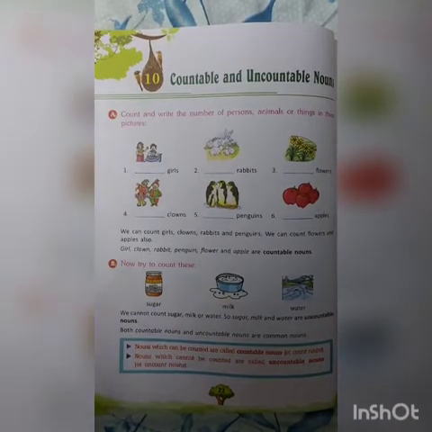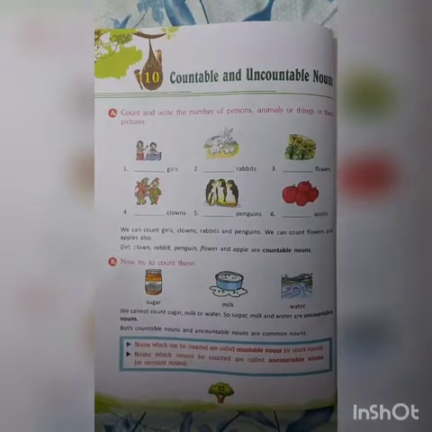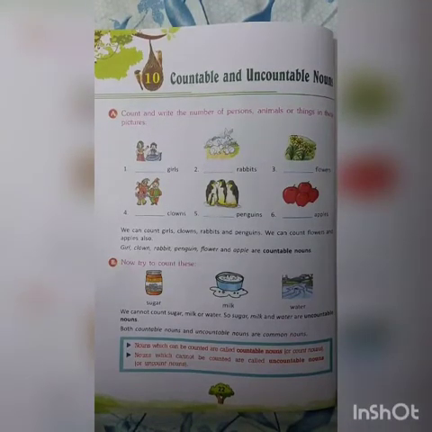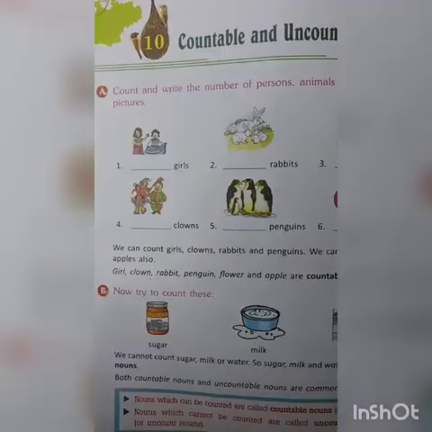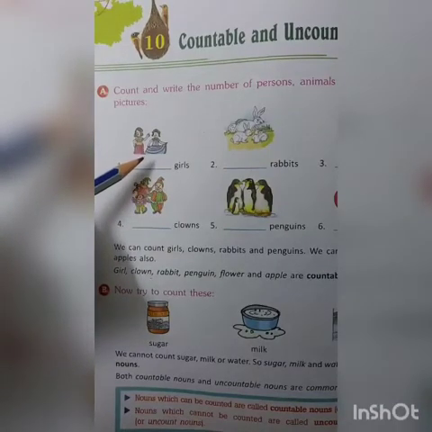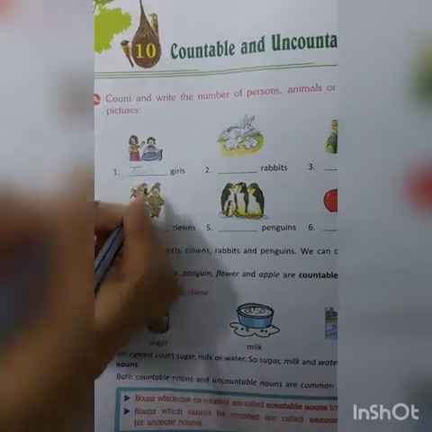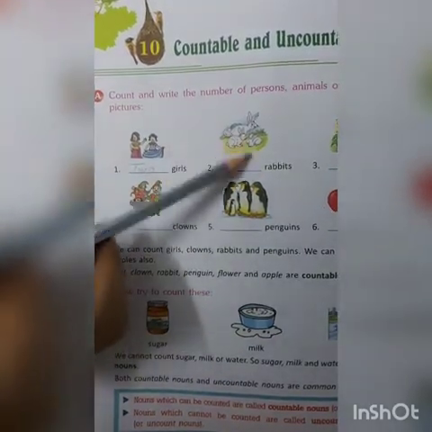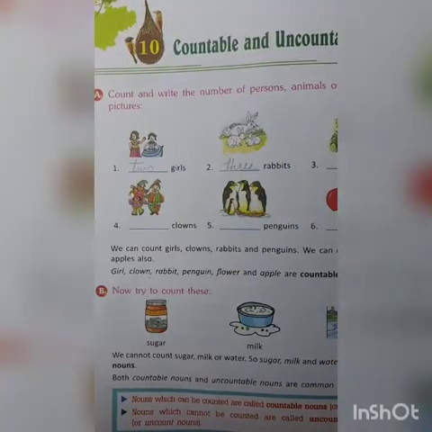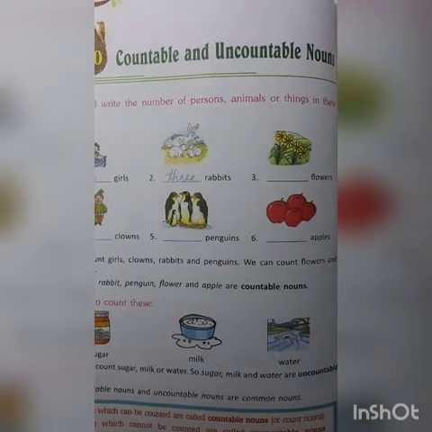Now open page number 22 of your grammar book. A part. Count and write the number of persons, animals or things in these pictures. So, first, girls. How many girls? 2. 2 girls. How many rabbits? 3 rabbits. 3 rabbits. How many flowers? 4.